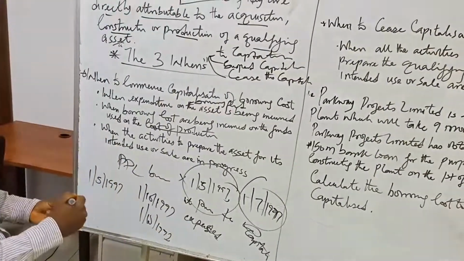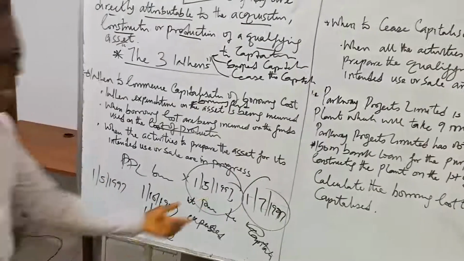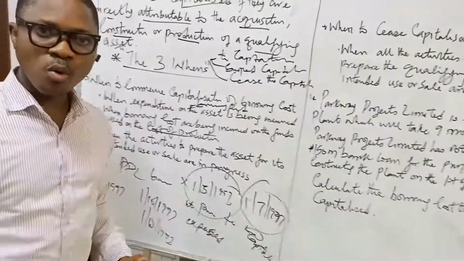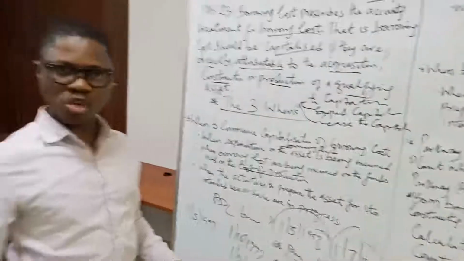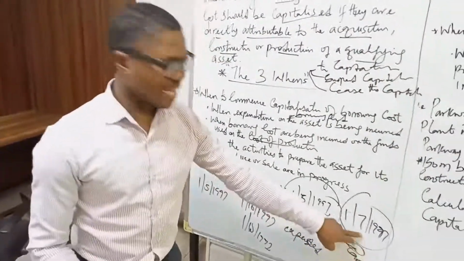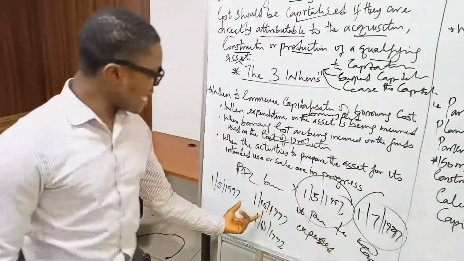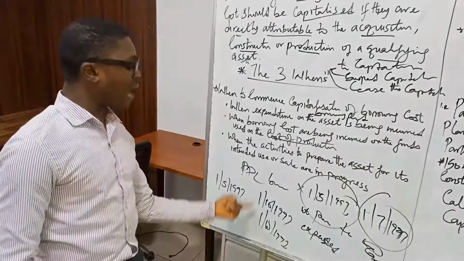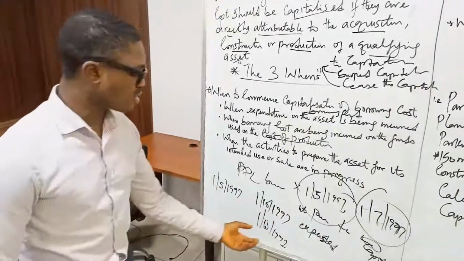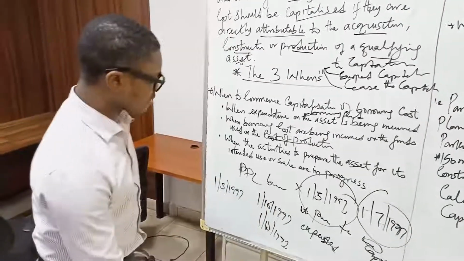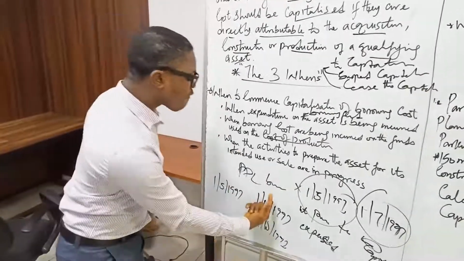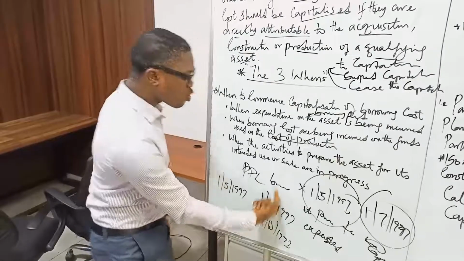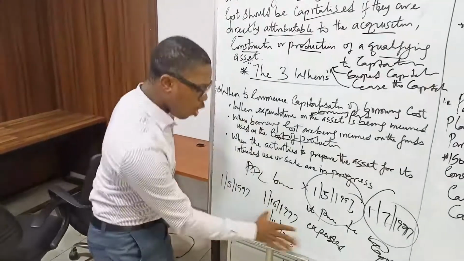So you can see the flip side of it. Here, the fund was borrowed prior to construction, so capitalization started when construction started. Here, the fund was borrowed after construction started, which means the borrowing fund was not used in the construction until it was borrowed.